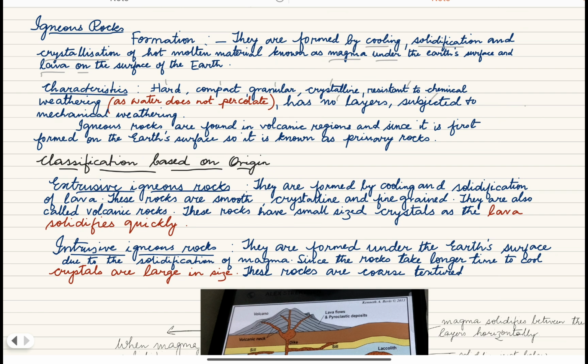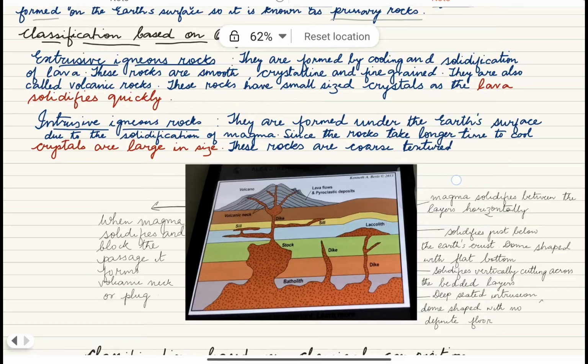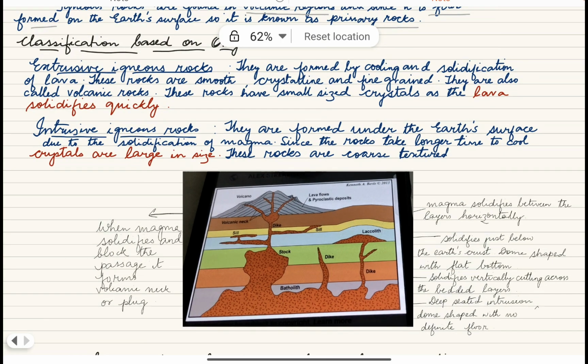Now children, igneous rocks are always found in areas where we have volcanoes or in volcanic regions. And since it is first formed on the earth's surface, it is also known as primary rocks. Classification of igneous rocks based on origin. First classification is extrusive igneous rocks, intrusive igneous rocks.